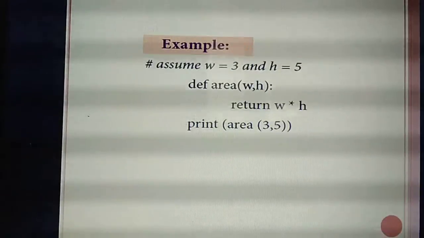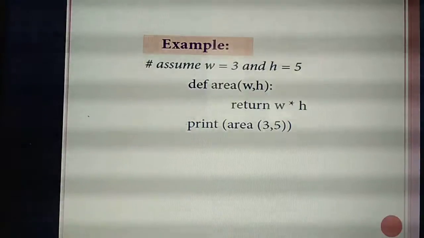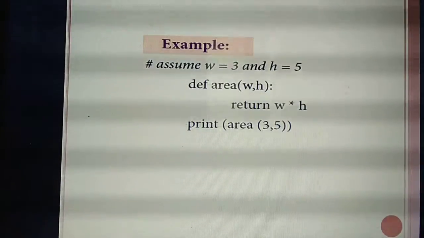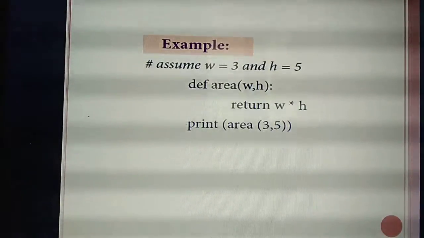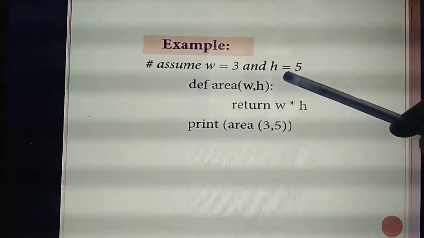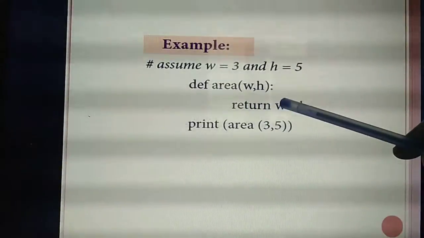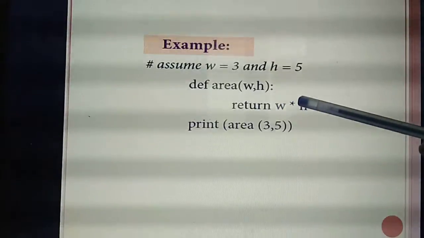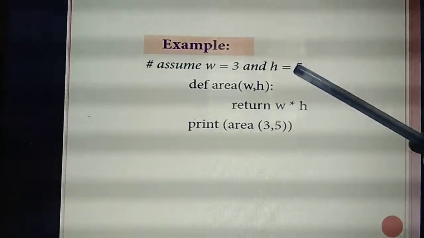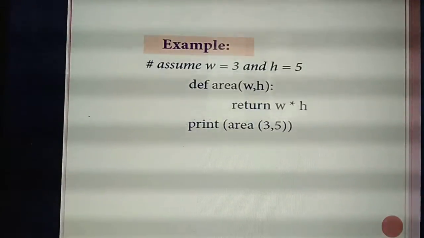Then the second point you study: the function call should match exactly the function definition. What does that mean? Listen. Here you are giving two values, W as well as H, and calculating the area using the formula W into H. So I am telling here W and H, two variables you need to calculate the area.